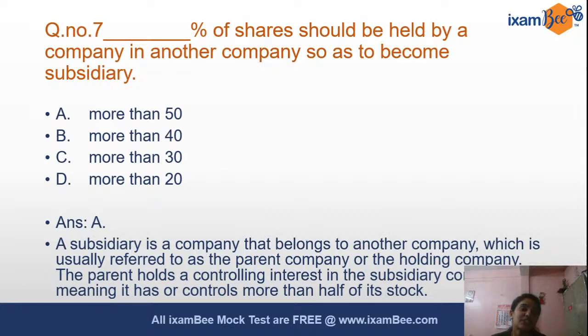A subsidiary company is a company that belongs to another company, which is usually referred to as the parent company or the holding company, and the parent holds a controlling interest in the subsidiary company. So it has or controls more than half of its stock. More than half, that is more than 50% of the shares should be held by a company in another company so as to become its subsidiary company.